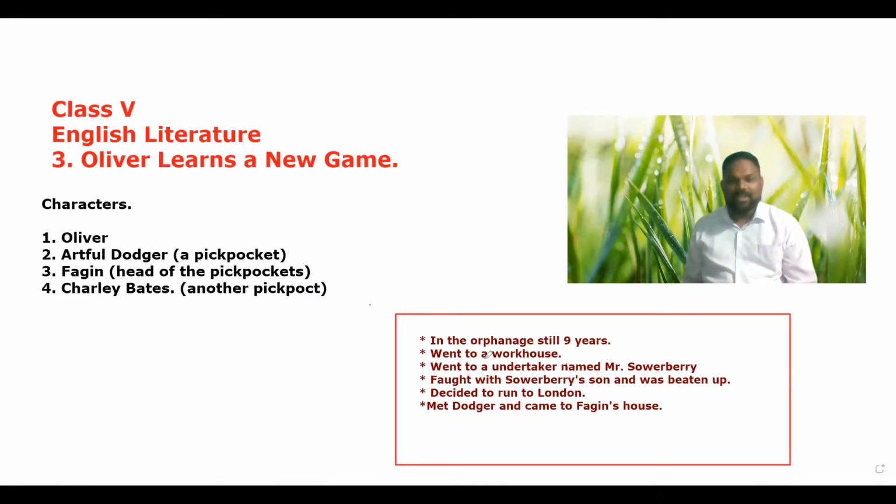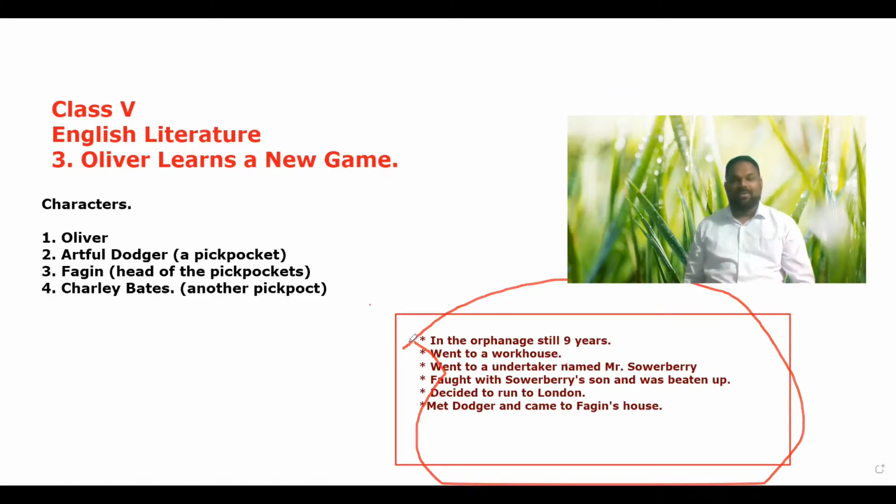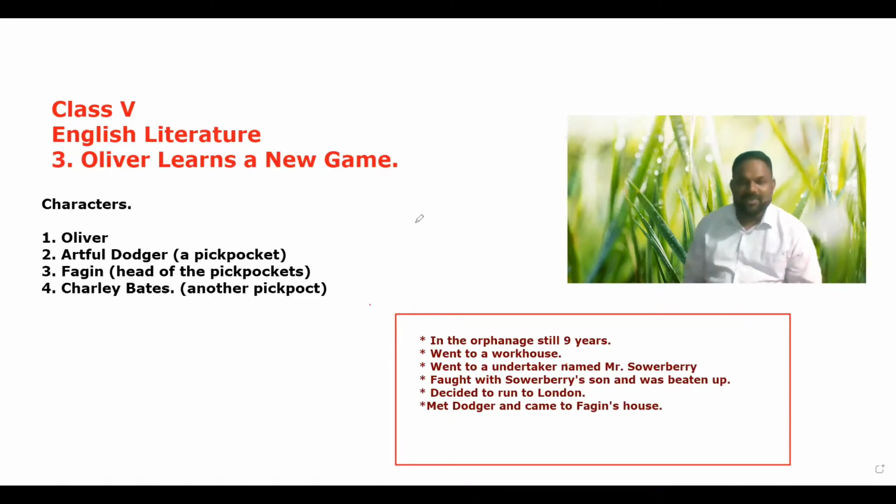Before going into the story, there is some background of the story. So Oliver was somebody who had no parents. Till the age of 9 years, he was brought up in an orphanage. And then after 9 years, when he was staying in the orphanage, he was shifted to a workhouse.